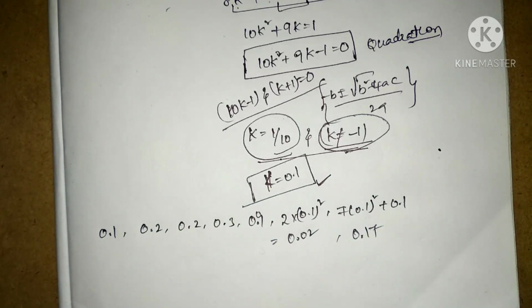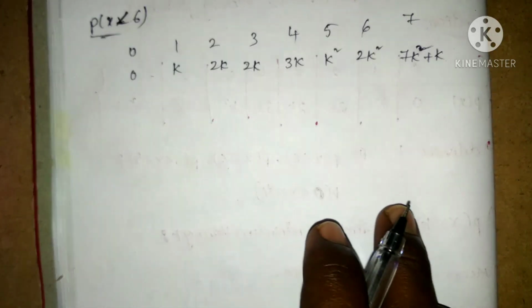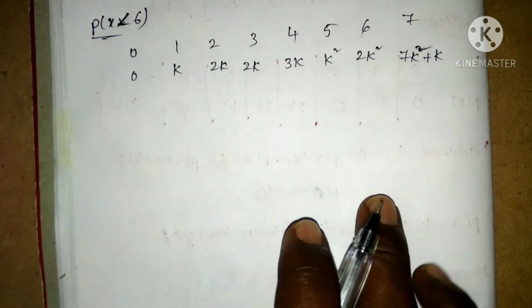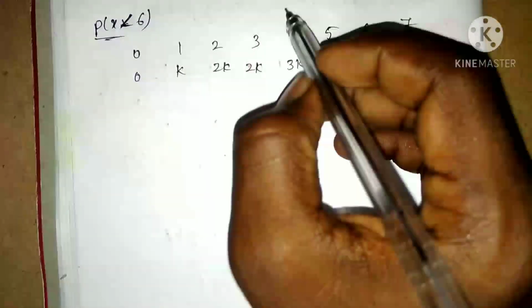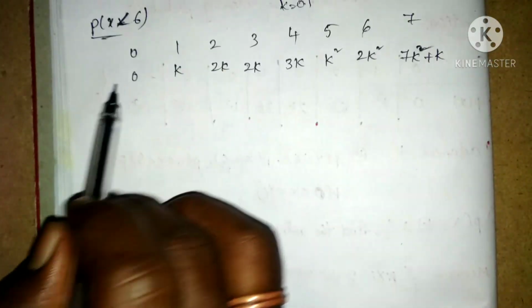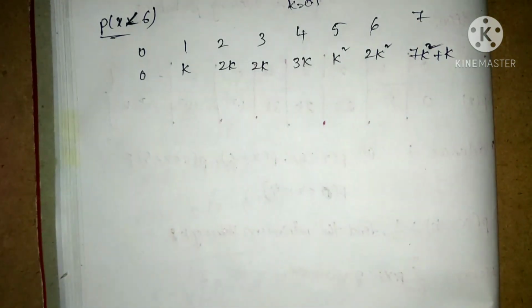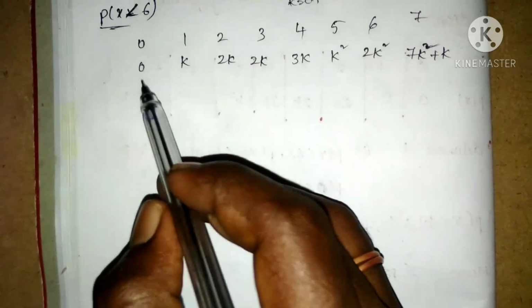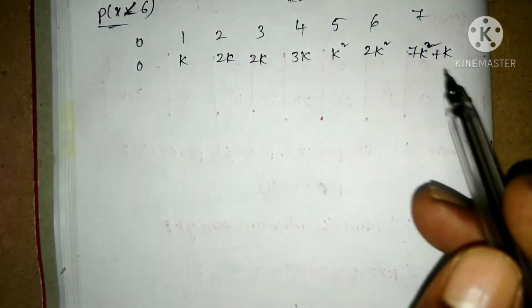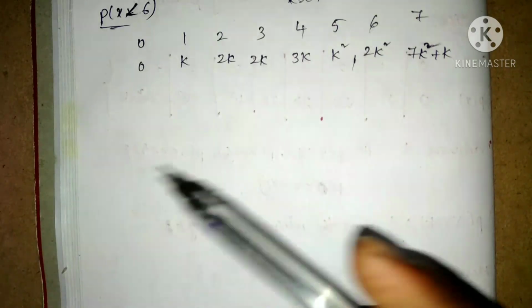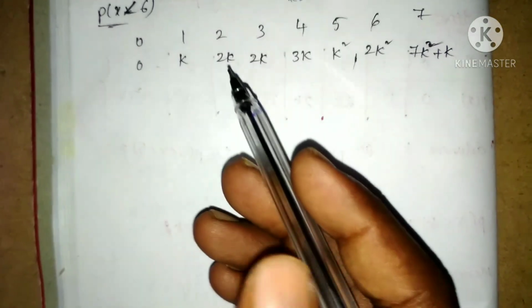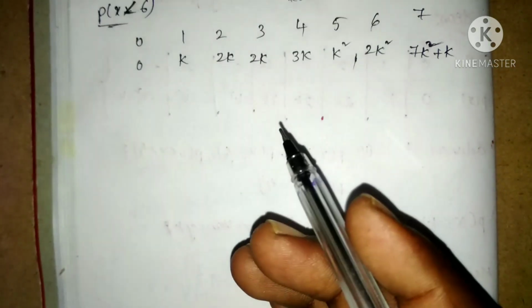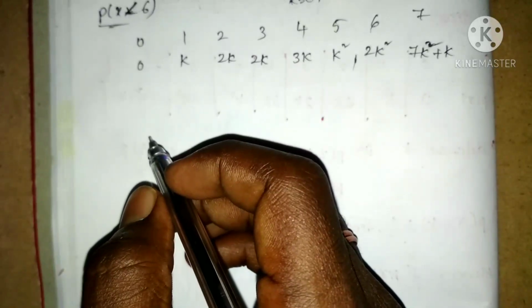And moving on to the second step, that is, we have to find the probability x less than 6, such as here this is our probability distribution function or a probability function which is given in the question, and we have found the value of k is equal to 0.1, and we have to find the probability x less than 6, that is x less than 6: 0, 1, 2, 3, 4, 5, up to 5 is going to be less than 6, so that adding all these is going to be our probability of x less than 6.